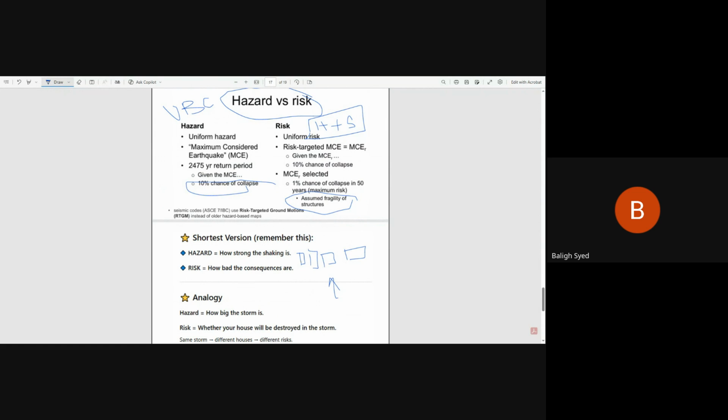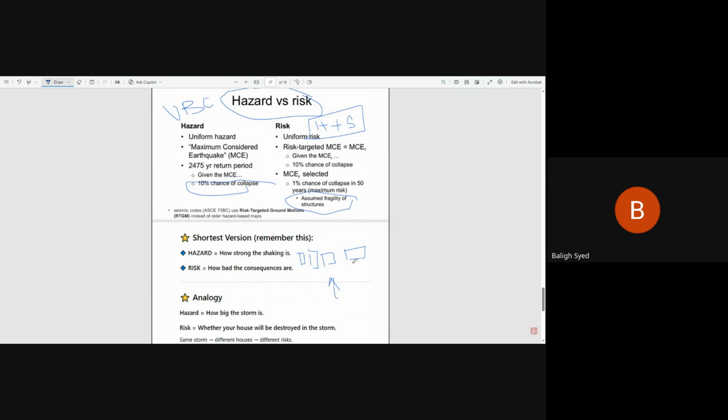But IBC is saying no, because UBC is based on the hazard, meaning the magnitude and intensity of the shaking. IBC is saying no, the risk matters, because IBC adopted the concept and philosophy of risk. How bad are the consequences? It considers the assumed fragility of the structures, meaning how the structure will respond. That is more important for me.